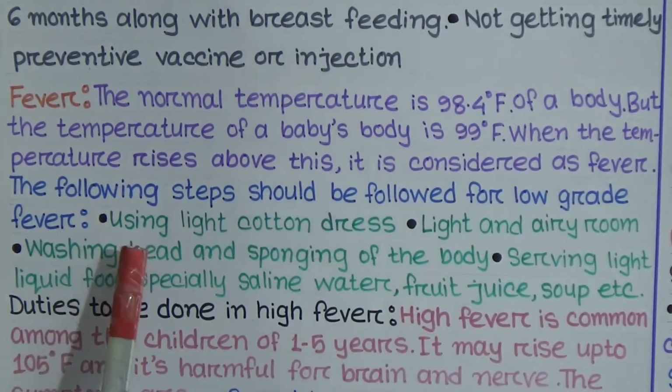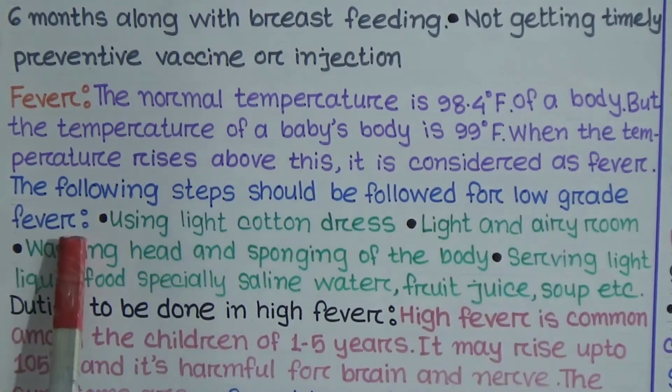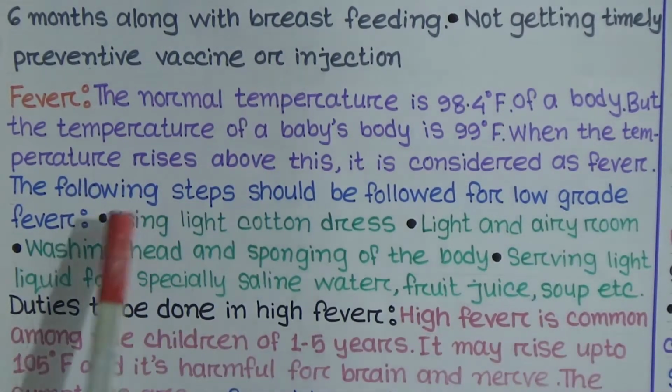The following steps should be followed for low-grade fever. If our child is suffering from low-grade fever, what do we have to do?